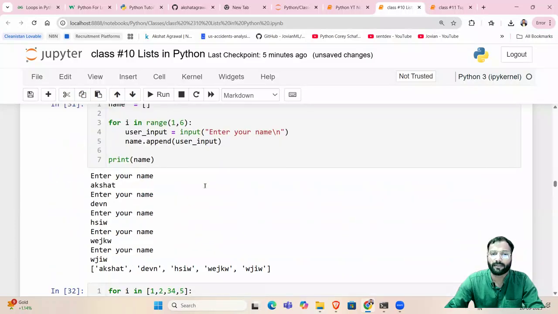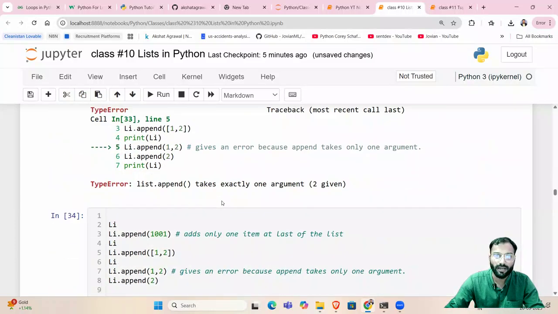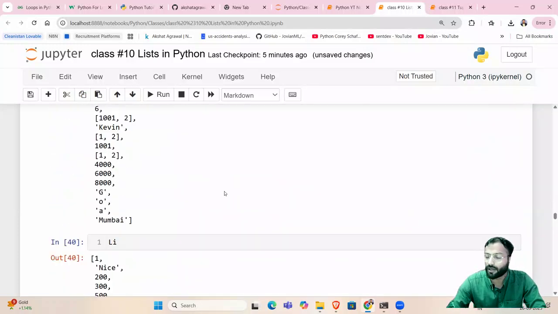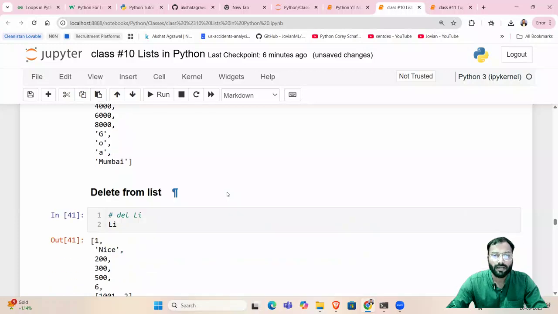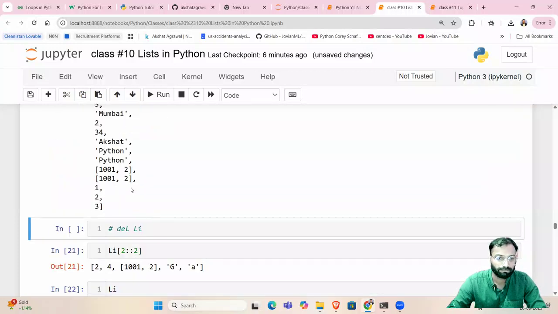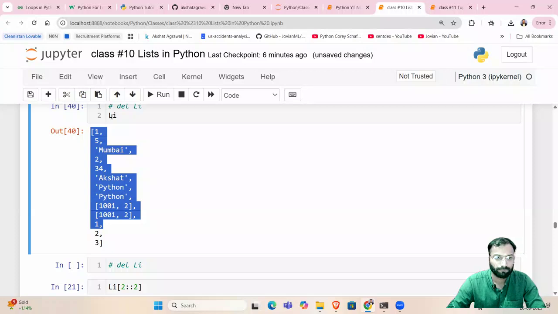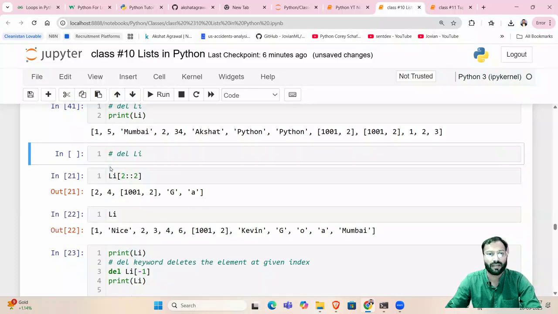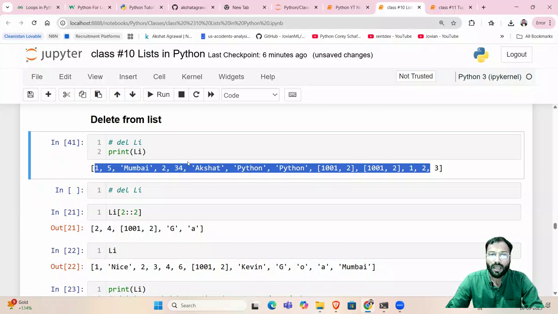Similarly, we can remove items from a list also, right? How do we remove an item from the list? Let me show you. There are some functions like remove, pop, clear, delete, something like that. So let's say this is the list right now. Let me print it for you properly. This is the list right now. I want to delete Mumbai.